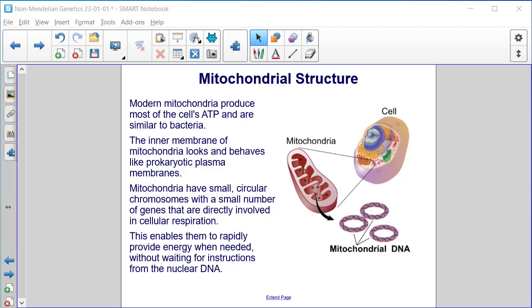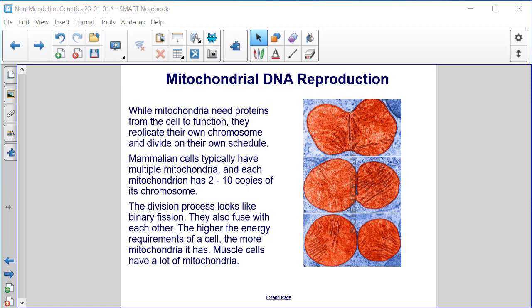The inner membrane of mitochondria looks and behaves like prokaryotic plasma membranes. Mitochondria have small circular chromosomes with a small number of genes that are directly involved in cellular respiration. This enables them to rapidly provide energy when needed without waiting for instructions from the nuclear DNA. While mitochondria need proteins from the cell to function, they replicate their own chromosome and divide on their own schedule.